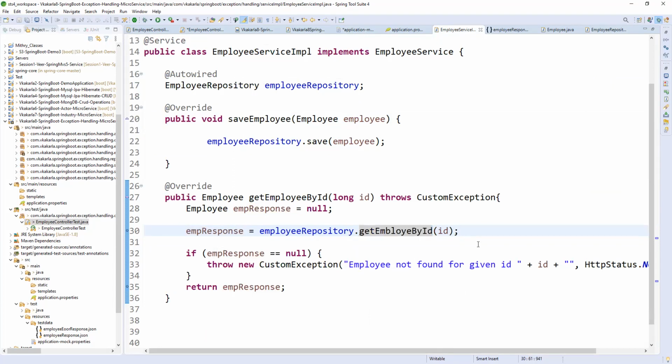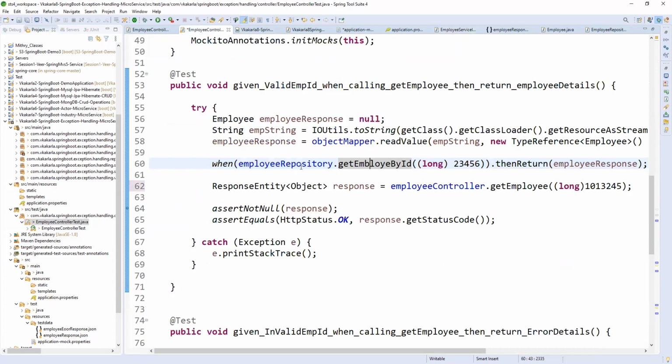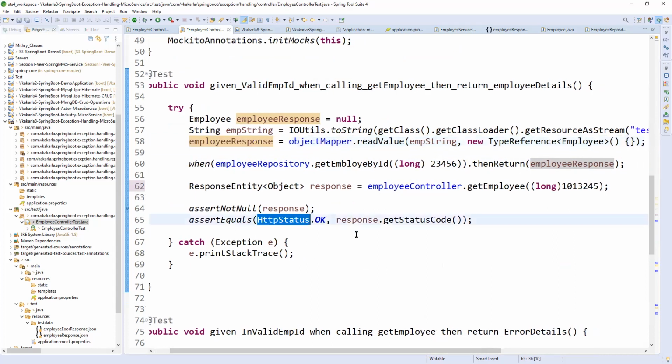Okay, I mean that mock repository is that one, right? So whatever is written here, whatever we prepared as the response from the JUnit, it will be written here. It will be sending here. Literally, what is happening is that you are comparing the employee by ID from the API with the employee response. Both values should be same. You are saying, right? Correct.